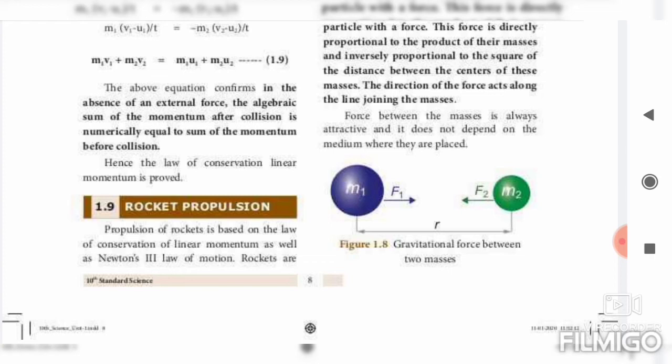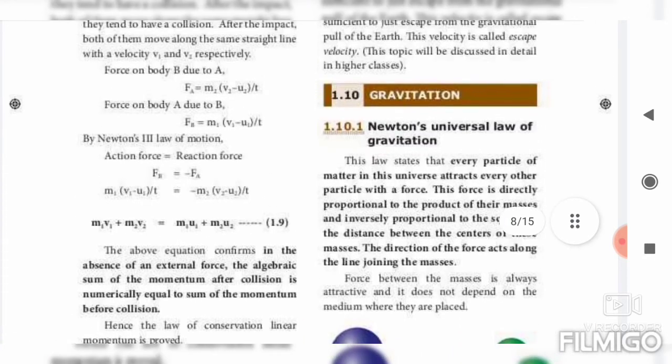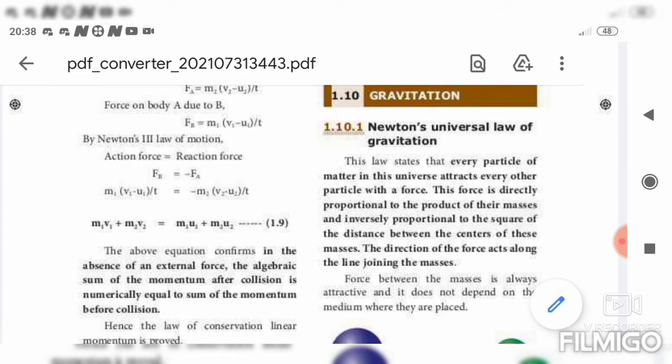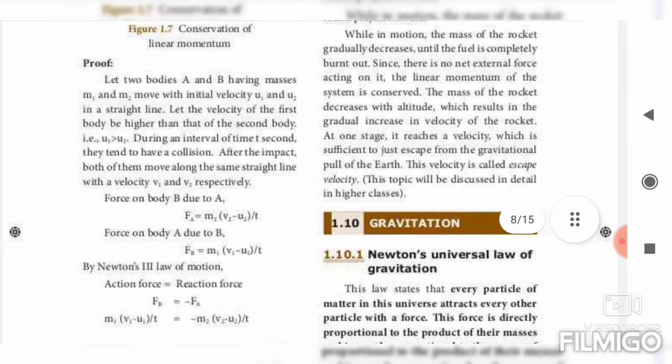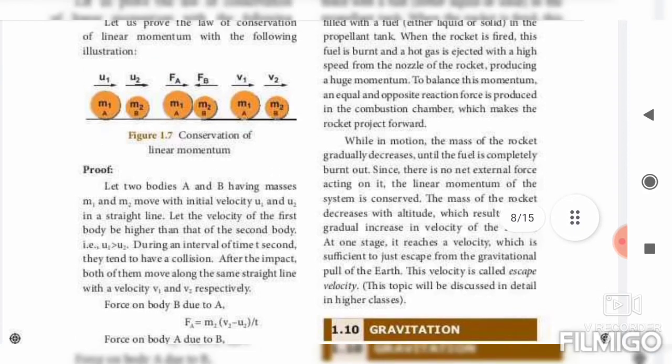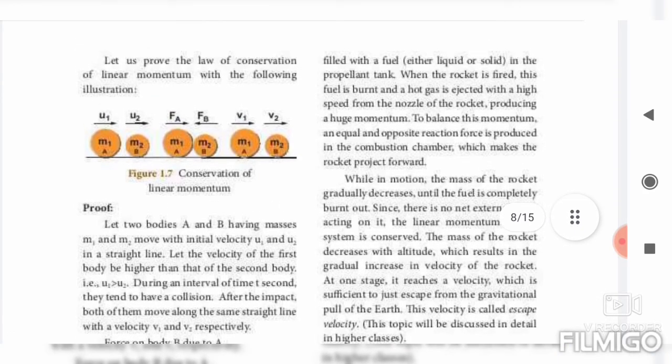Okay. Next, rockets are filled with fuel in the propellant tank. When the rocket is fired, this fuel is burnt and a hot gas is ejected with a high speed from the nozzle of the rocket, producing a huge momentum. To balance the momentum, an equal and opposite reaction force is produced in the combustion chamber, which makes the rocket project forward. While in motion, the mass of the rocket gradually decreases and the fuel is completely burnt out.